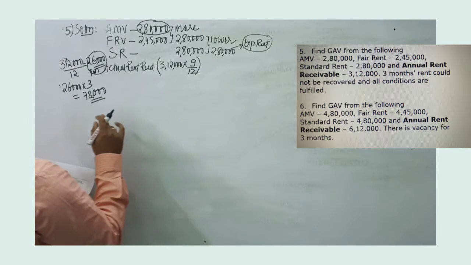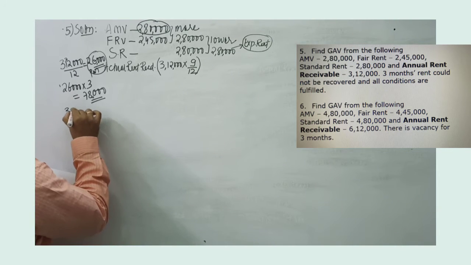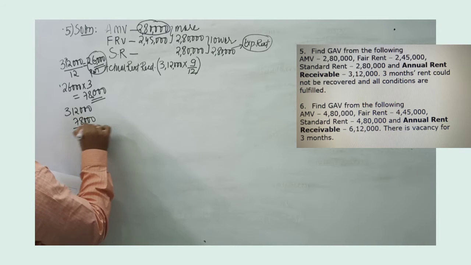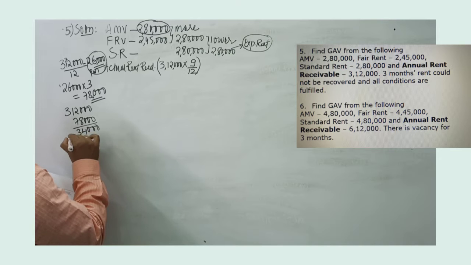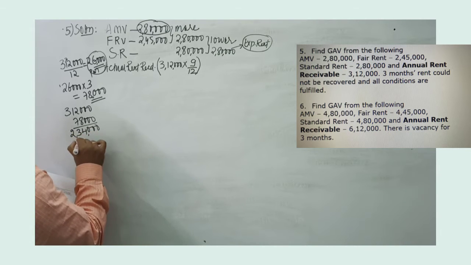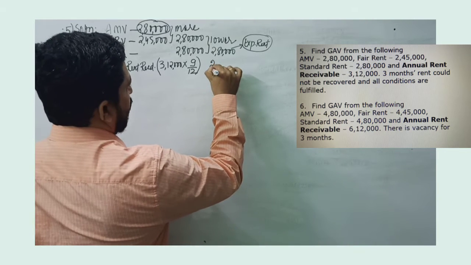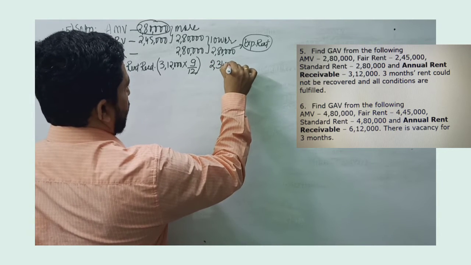So 3,12,000 minus 78,000, which is not received. So we will get around 2,34,000.